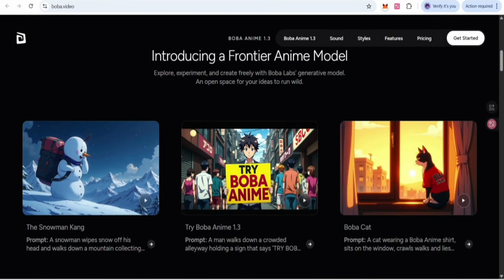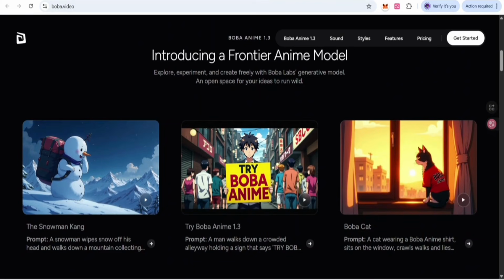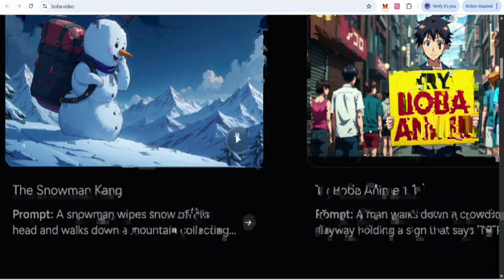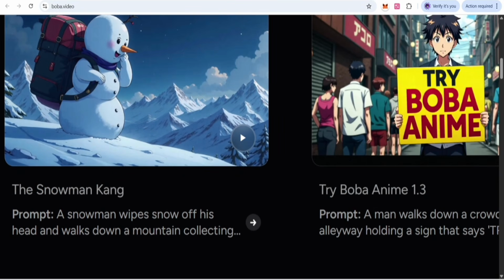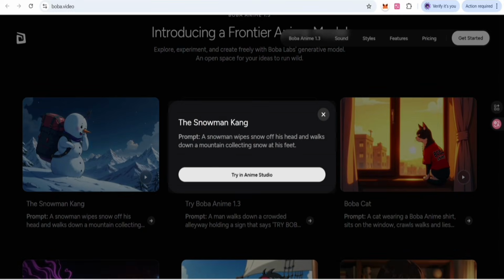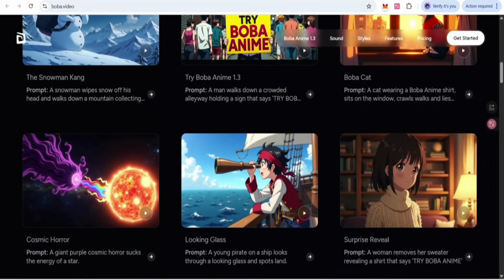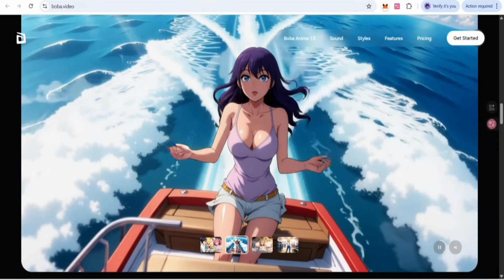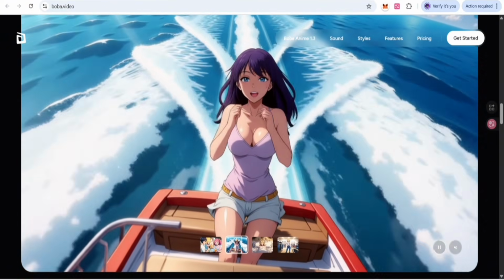This is also a platform that helps you easily generate what you imagine in your mind. It also has some templates, like snow cat. The prompt is very simple, like these templates: a snowman wiping off snow, counting down on a mountain, collecting, and so on. You can open that and try it. For that you need an account, but we are going to deep dive into these projects. Let's get started, and there you can see some videos of how the anime actually works.